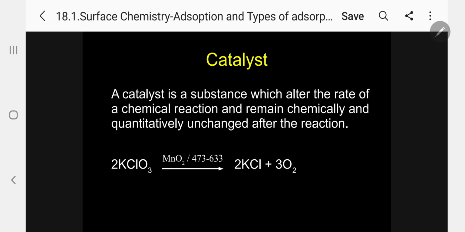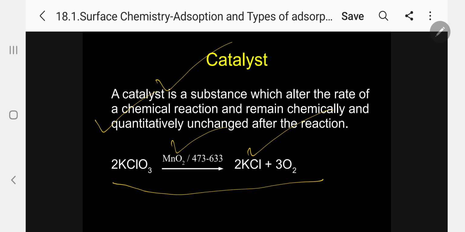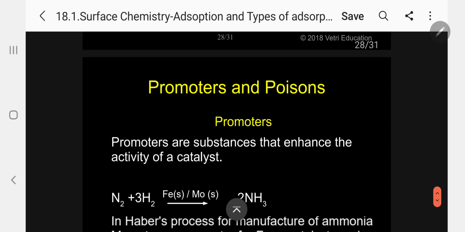Only the introduction I will give now; I will discuss it later in detail. A catalyst is a substance which alters the rate of a chemical reaction and remains chemically and quantitatively unchanged after the reaction. Example: the potassium chlorate reaction is very slow, but in the presence of MnO2 at a temperature of 473 to 633 K, it is very fast, producing potassium chloride and oxygen.